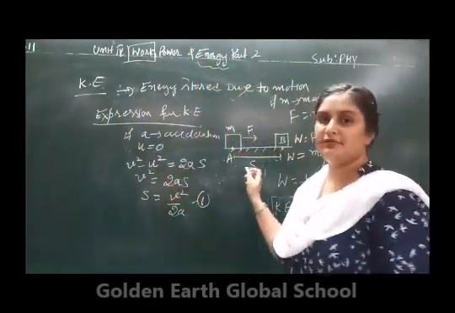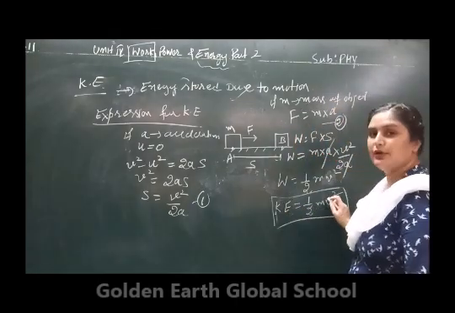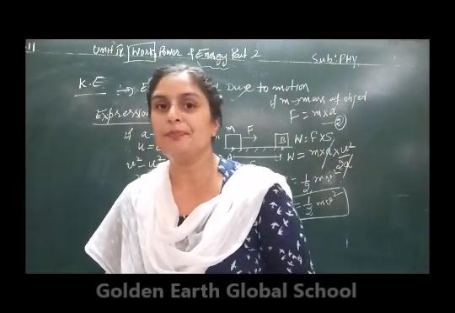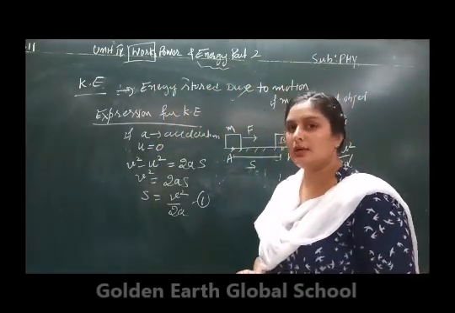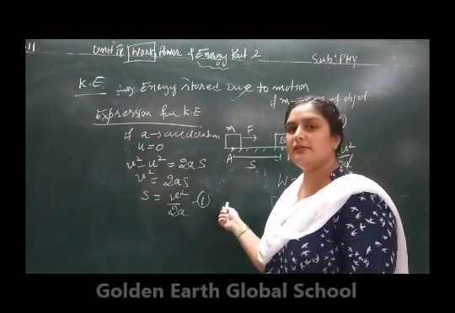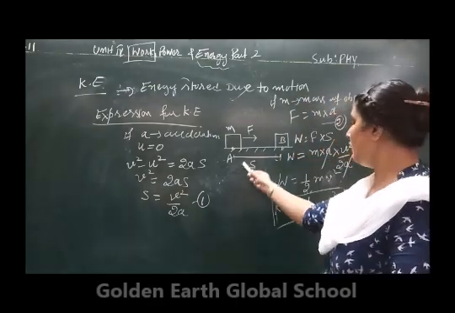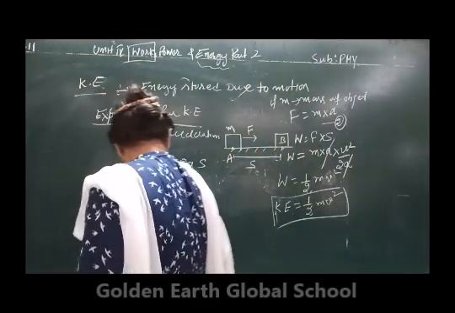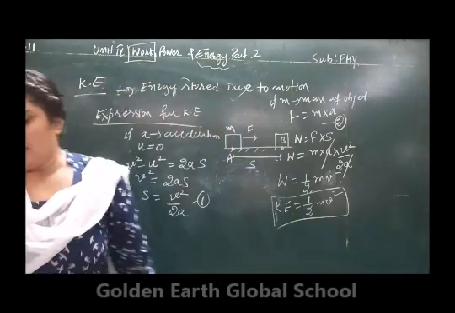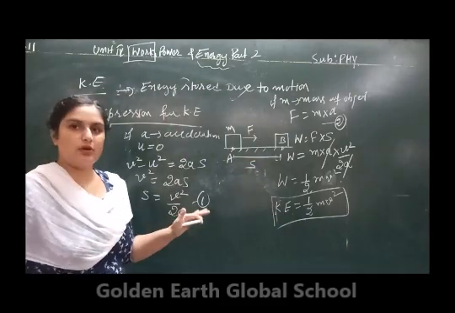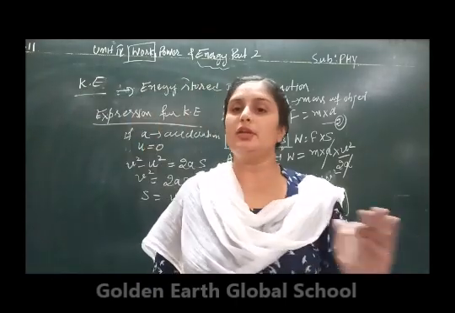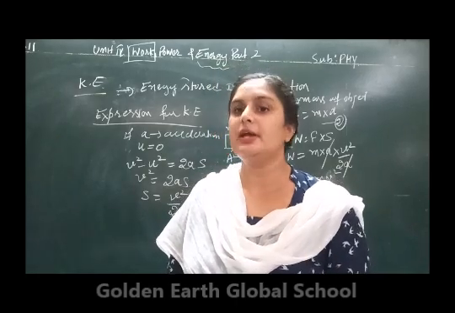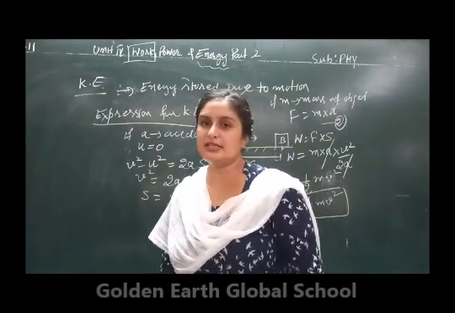So kinetic energy is given by 1 by 2 m v square, or you can say that kinetic energy is the amount of work done that is required to produce an acceleration a or change the velocity or change the speed of the object from 0 to v. Clear? This is the physical significance of kinetic energy. Now let's come to the units of kinetic energy. I have already explained what type of energy you are going to consider. The unit of energy will be joule in SI system and it will be erg in the CGS system.